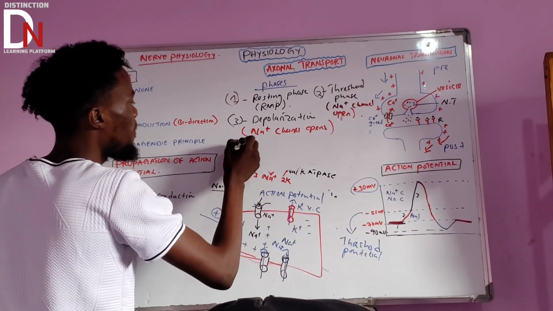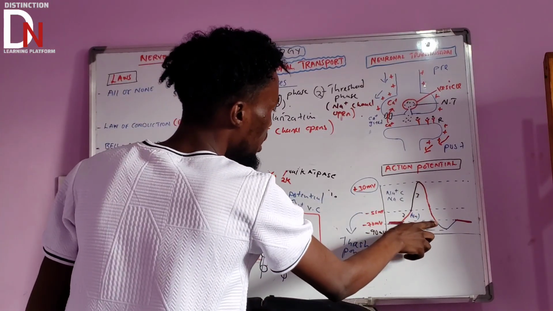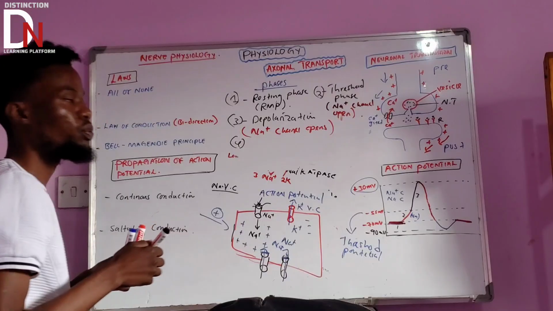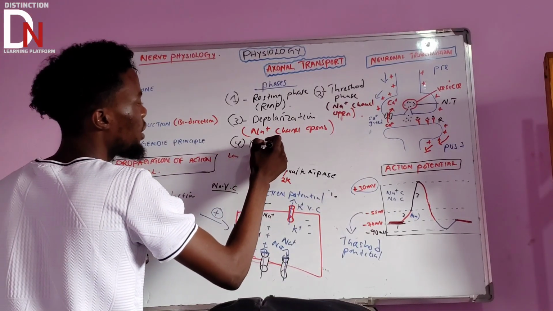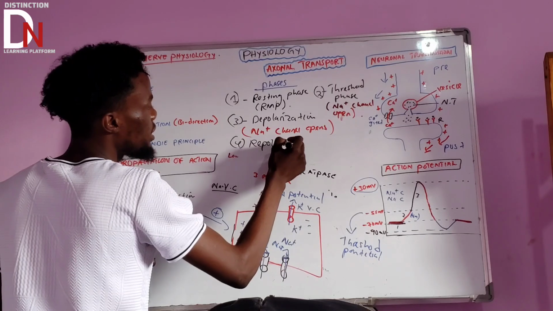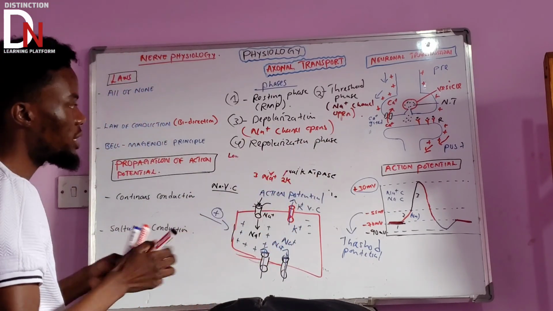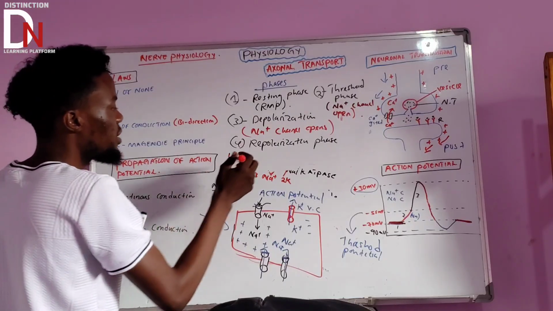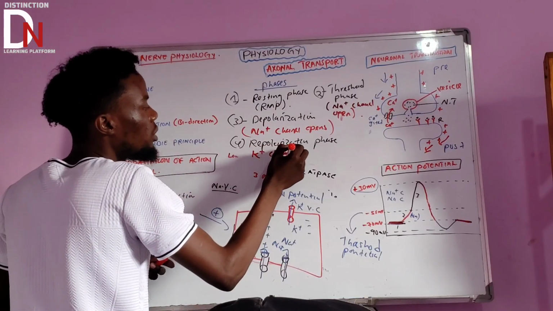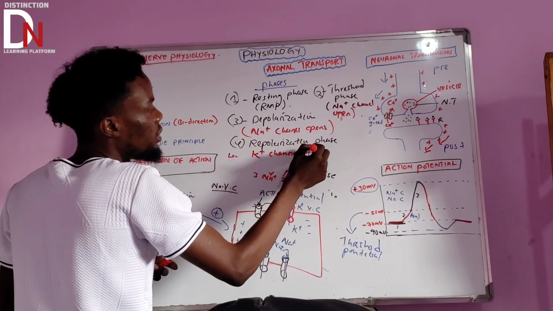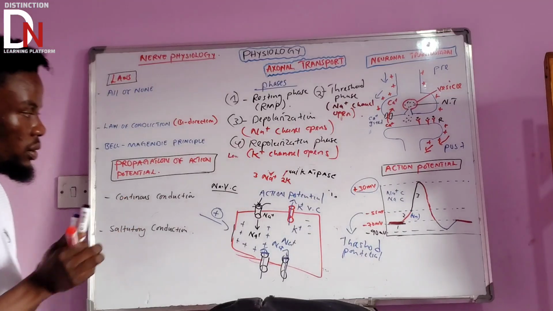Then number 4. Number 4 is this one, starting from here up to the resting membrane potential. What do we call that? We call it the repolarization phase. And you remember that the repolarization phase comprises what? Potassium channel opening. Okay, potassium channels open. That's what we say.